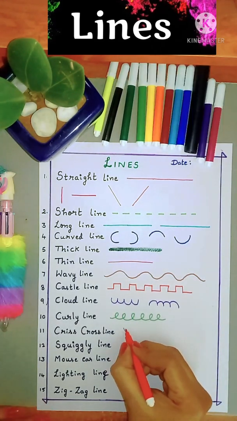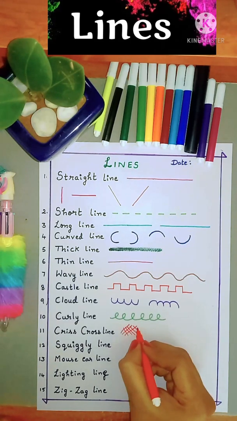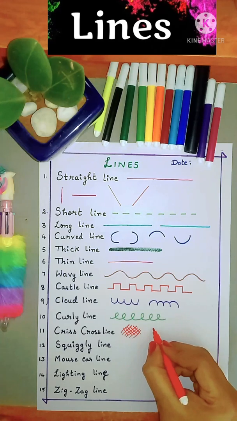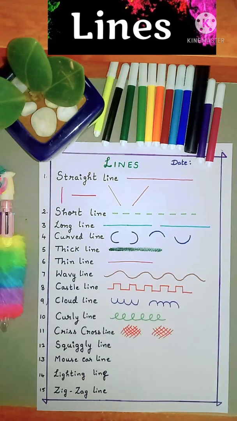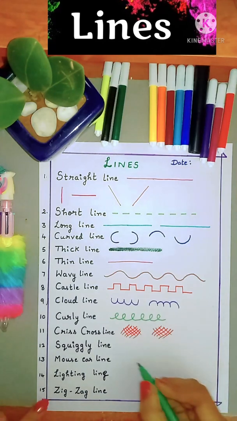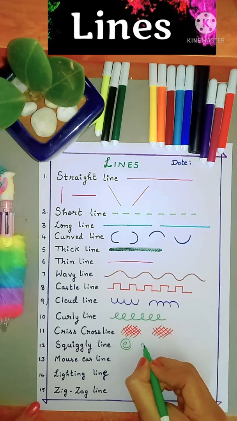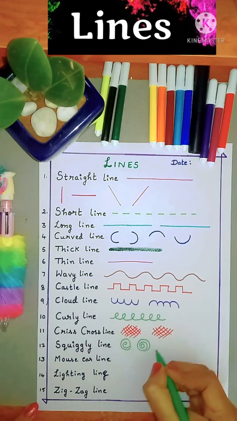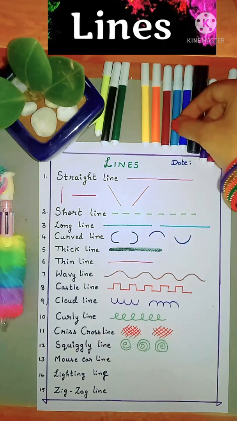Crisscross line. I draw some diagonal lines and I go over them on the other side. This is called a crisscross line. Squiggly line. These are called squiggly lines. Mouse ear line.